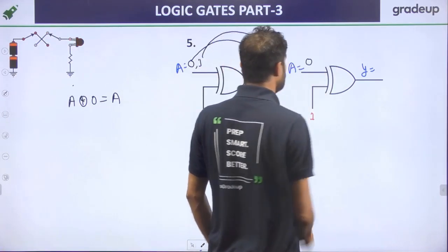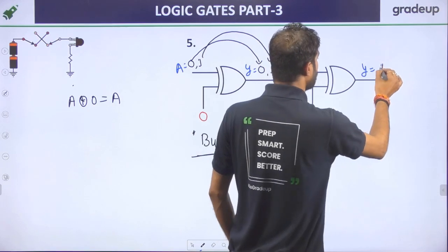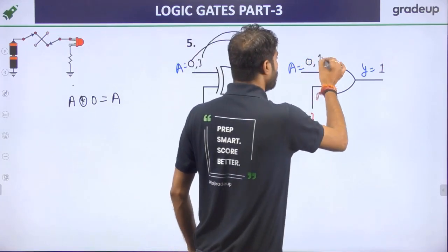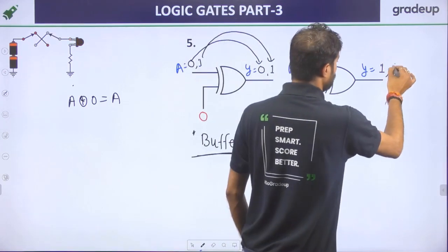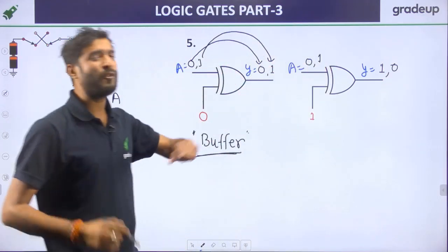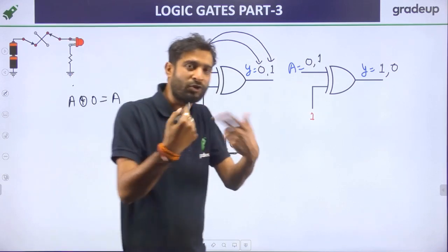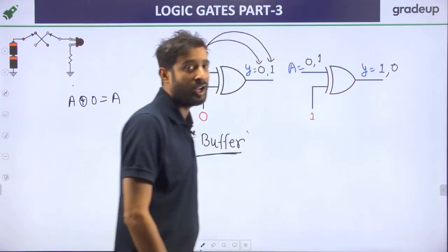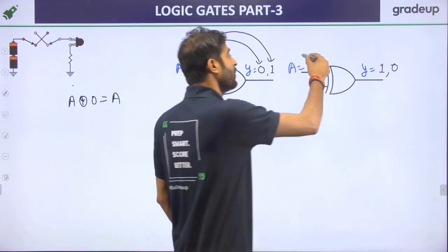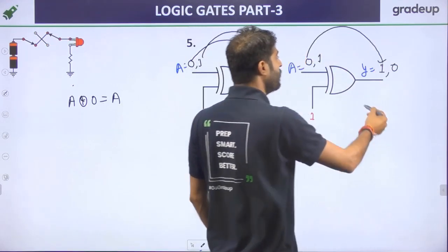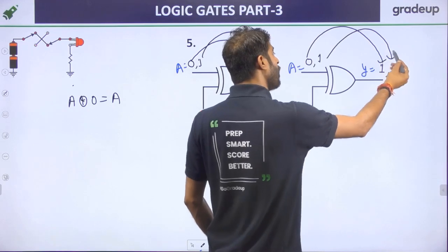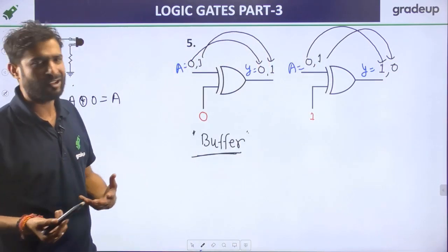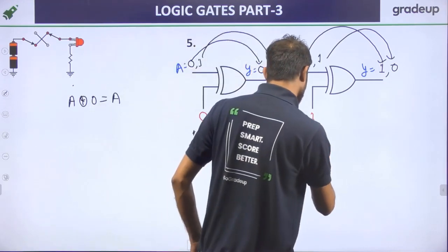If we provide 0, then 0 XOR 1, of course the different output is 1. Now if you provide 1, same, the output is 0. So again, if we change the input, the output also changes, so the circuit is in enable condition. For what type of enable? If we provide 0, the output is 1, and if we provide 1, the output is 0. So whatever we provide, the output will be opposite in nature.